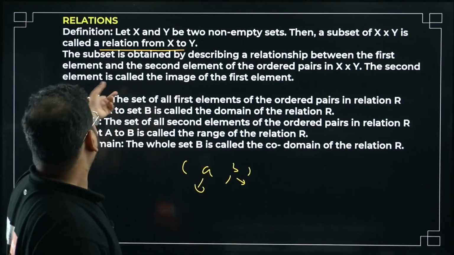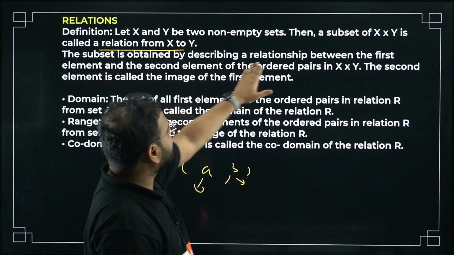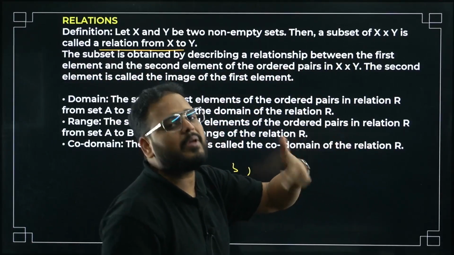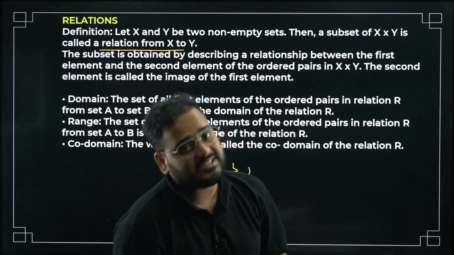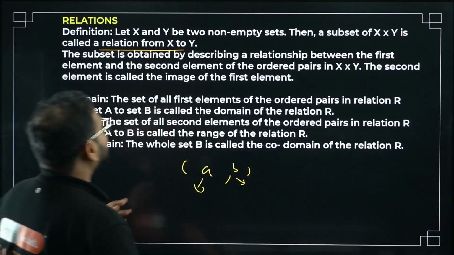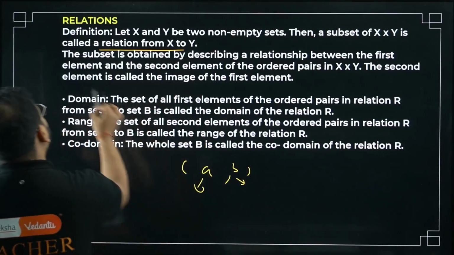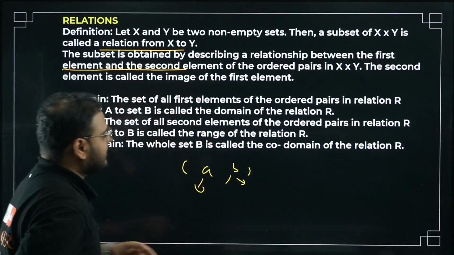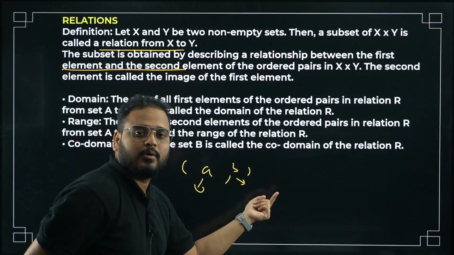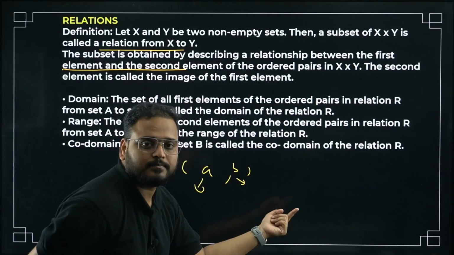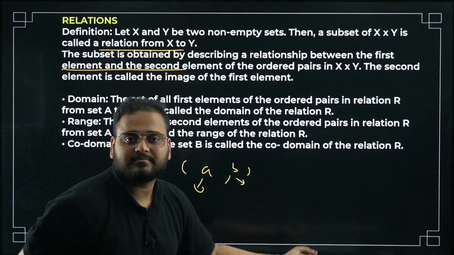Have a look. The subset is obtained by describing a relationship. I just explained the relationship can be anything, like the statement I gave: sum is 5, difference is 0, product is even, product is odd, like that. Describing a relationship between the first element and the second element. Correct? Now, let's say I can define b minus a is 0, b into a is odd, b plus a is 5, like that.